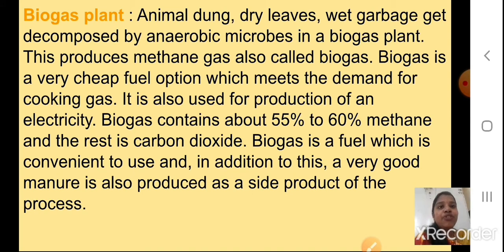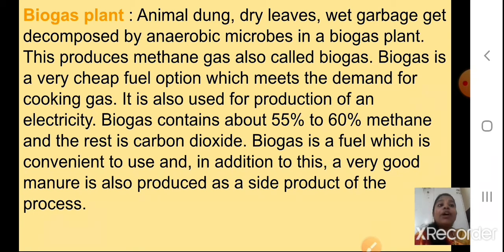Biogas is a very cheap fuel option which meets the demand of the cooking gas. So instead of using the cooking gas, in most of the villages nowadays they are using this biogas. Okay, it is also used for the production of electricity. So now so many inventions have gone ahead through the use of this methane gas and biogas plant. So much research is done that we have come to the point that we can produce the electricity also from that. Biogas contains about 55% to 60% methane and the rest is carbon dioxide.